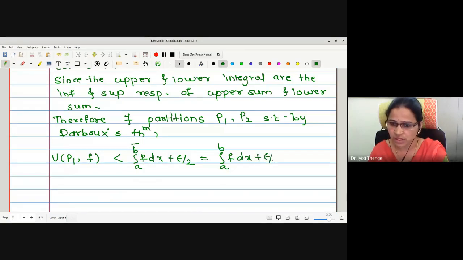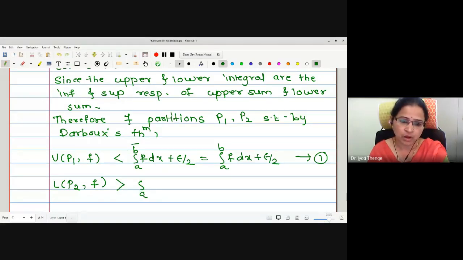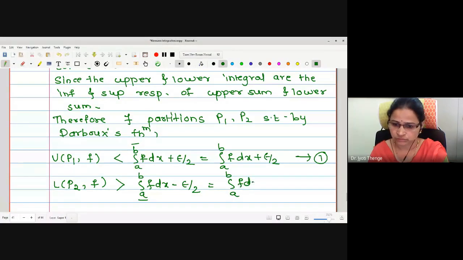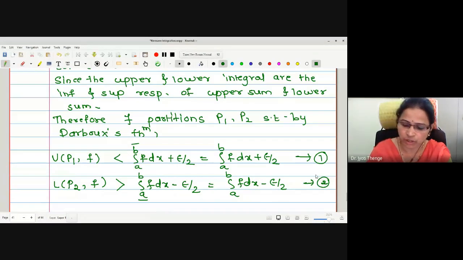Let me call it statement number 1. Second, with respect to lower sum, I will use the second partition: LP2F is greater than lower integral minus epsilon by 2. Now the idea is clear to us why we are writing epsilon by 2. Let me call this statement number 2.